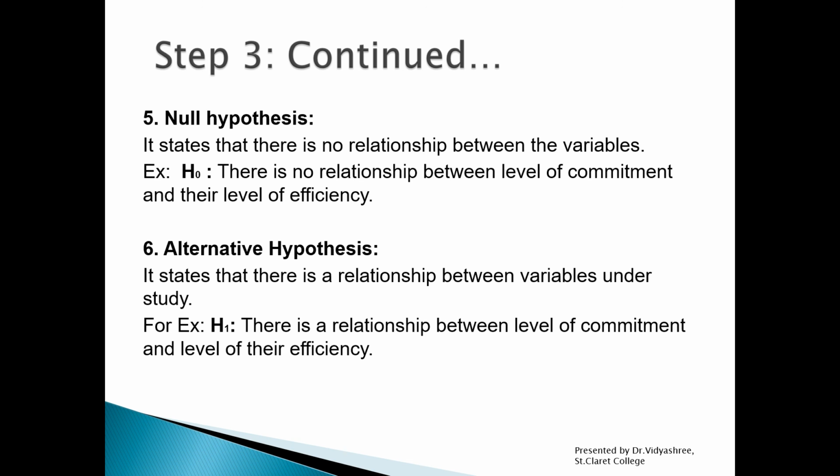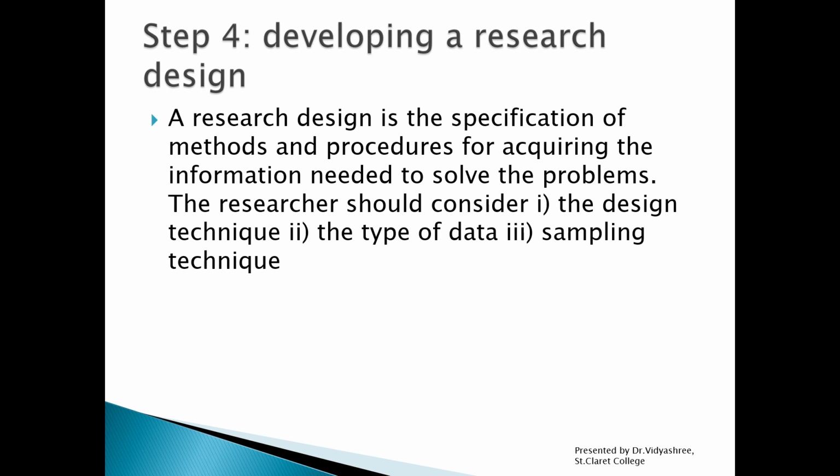The null hypothesis: there is absolutely no relationship between the variables. It is very, very important to know that it is denoted as H0. Alternative hypothesis: it states that yes, there is a relationship between two variables, denoted as H1 or HA. So let's continue with the fourth step in the next video.